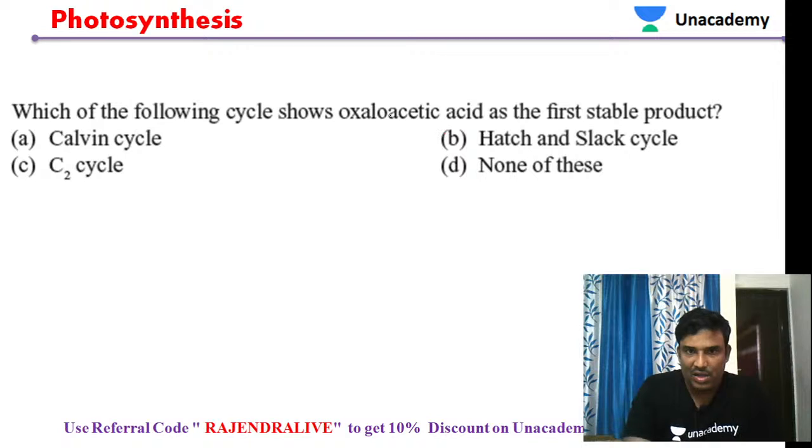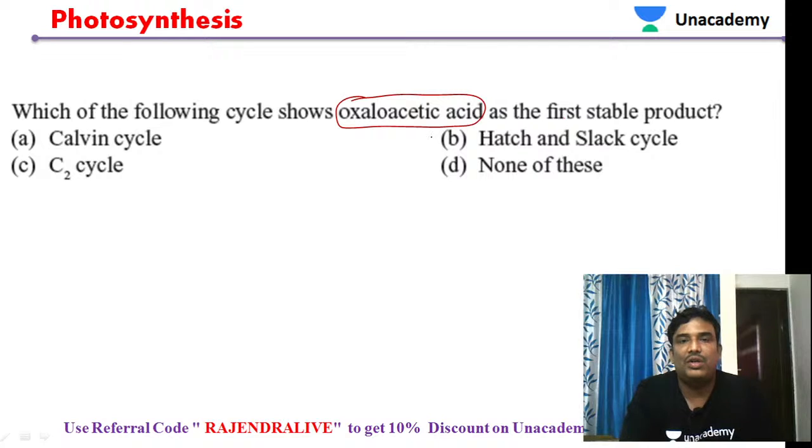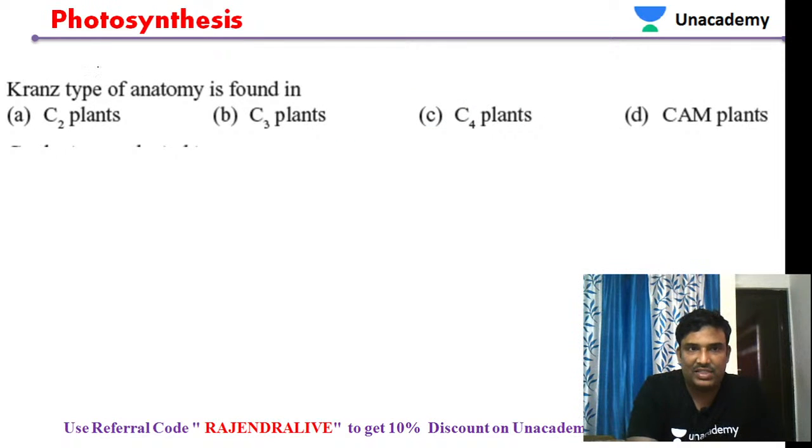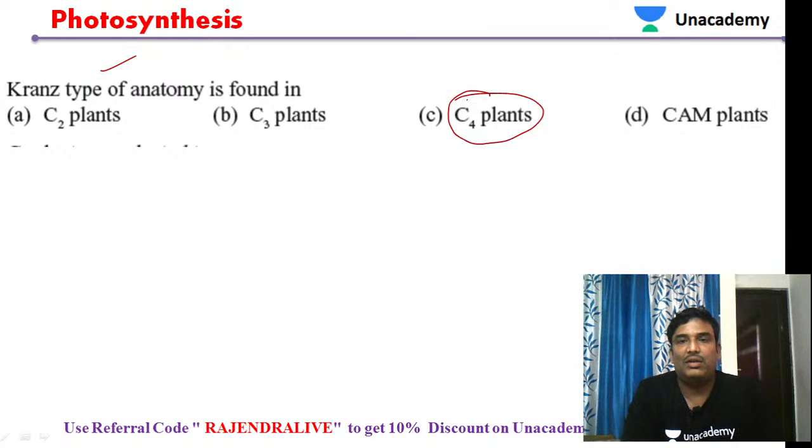Then, which of the following cycles shows oxaloacetic acid as the first stable product? No doubt, in the C4 cycle, oxaloacetic acid is the first stable product. We have just seen the same thing. Kranz type of anatomy is found in C4 plants.